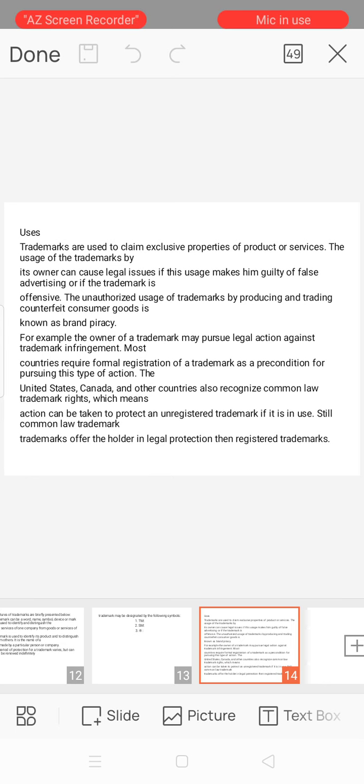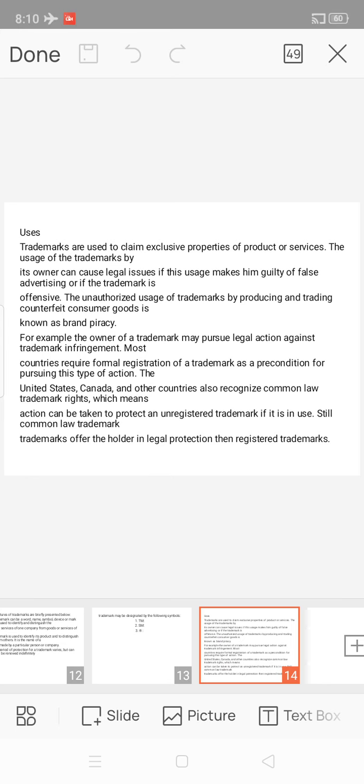For example, the owner of the trademark may pursue legal action against trademark infringement. Most countries require formal registration of a trademark as a precondition for pursuing this type of action.